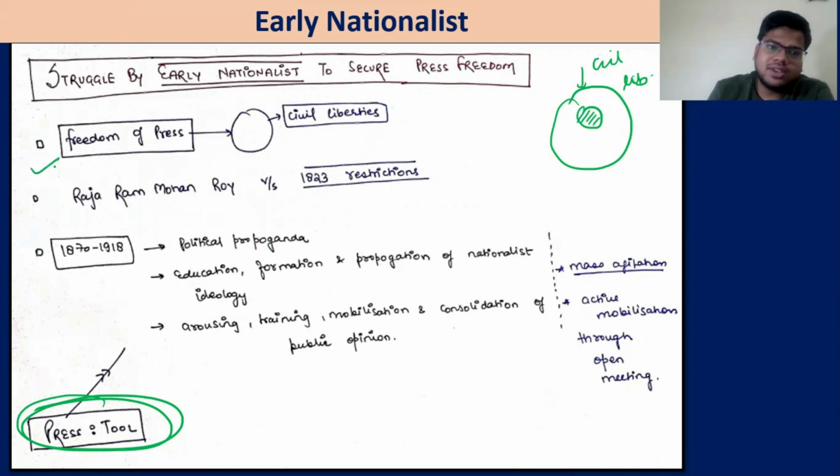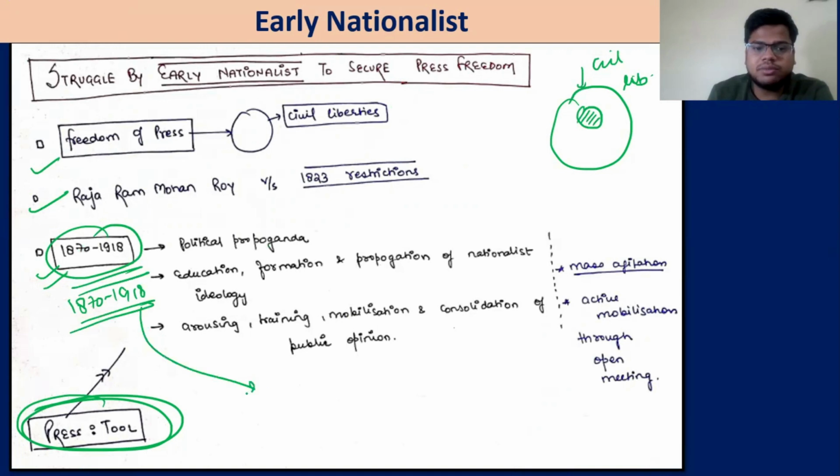Raja Ram Mohan Roy, we have discussed his opposition to the 1823 restrictions. From 1870 to 1918, that is the phase of the moderates and extremists, the extremists within the Congress. We will discuss these terms in the next session.